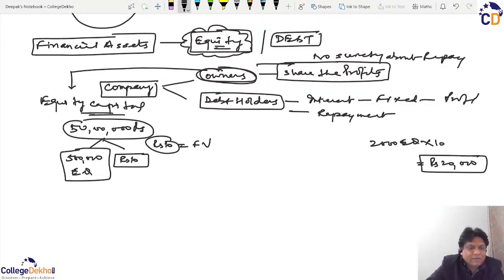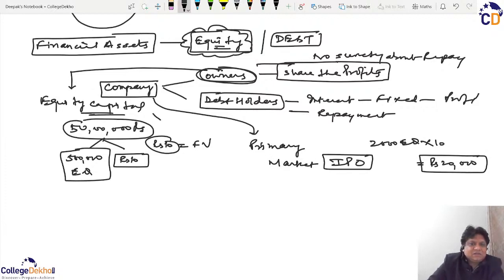Now, how can the company arrange this? The company can directly sell the shares to interested investors and receive the money, and we normally use the word primary market for this. This primary market is commonly known as IPO, initial public offer.